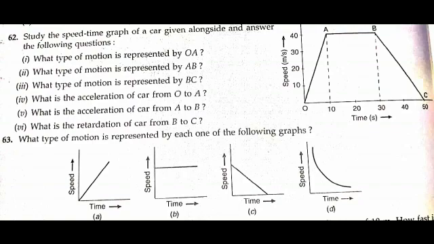Now in B, from the graph it is clear that the body is moving with constant speed. If we observe C, we can say it represents uniform retardation. Moving to D, if we observe it carefully, it is non-uniform retardation.